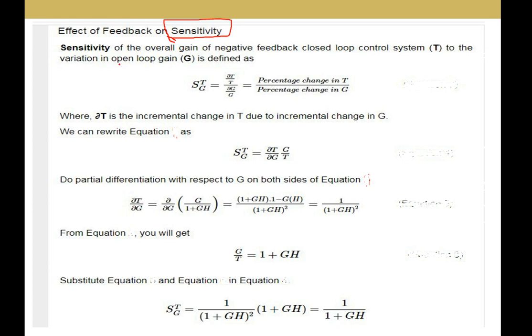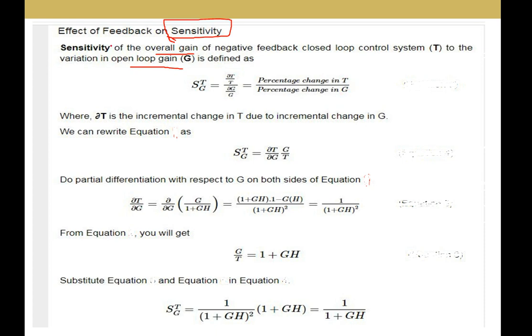If the sensitivity of the system is less, it means the system is more accurate. So the sensitivity of the overall gain of a negative feedback closed loop system to variation in the open loop gain is given by a formula, which I am trying to derive. The open loop gain is G and the overall gain is the transfer function T. That is represented by S_G^T, equal to the percentage change in T with respect to the percentage change in G, where T is the transfer function and G is the forward path gain.